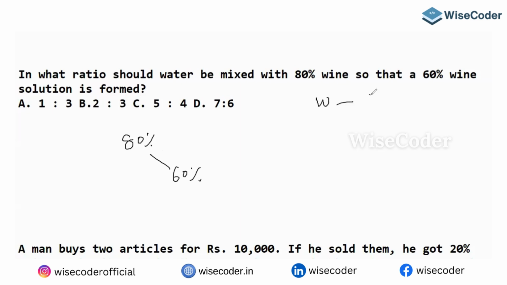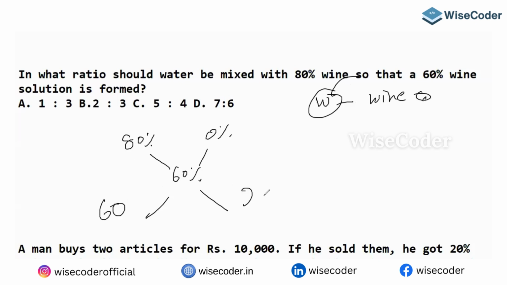In water, wine will be 0. Because he's adding fresh water, in fresh water wine is 0. That's the idea. If you figure it out, in water, wine is 0. That's where your success is. So 60 minus 0, 60.